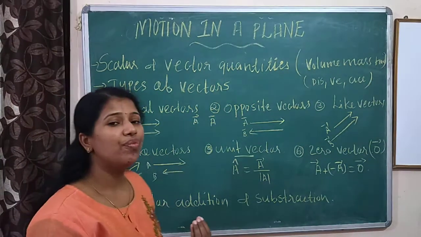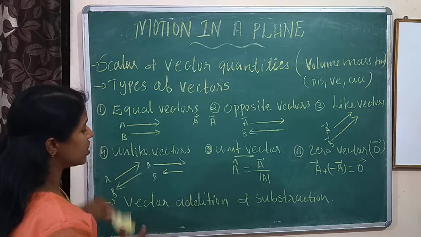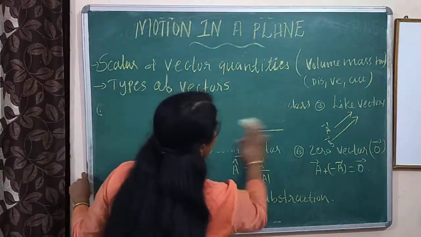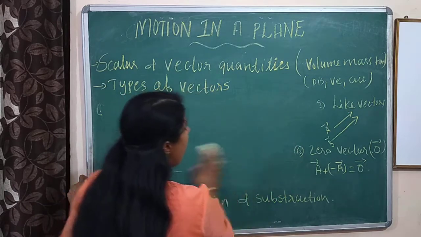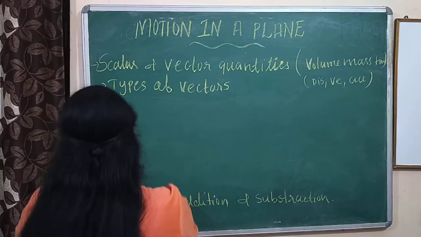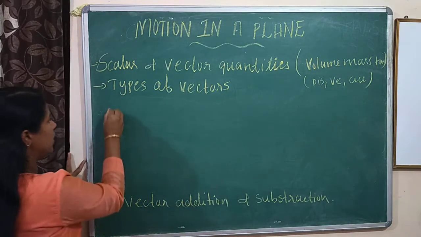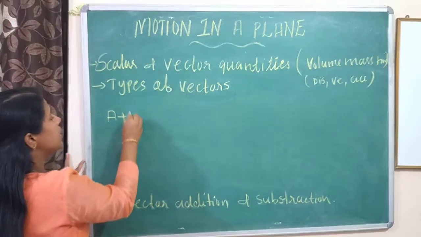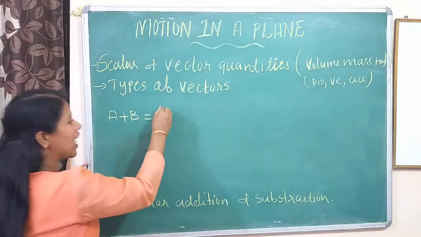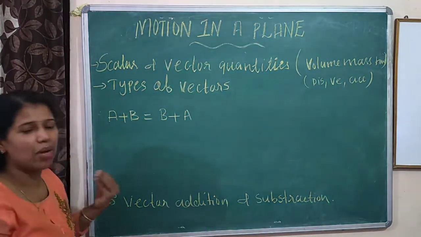Next is vector addition and subtraction. How to add vectors? How to subtract vectors? First one is vector addition. A plus B is equal to B plus A. These are some rules I am telling.